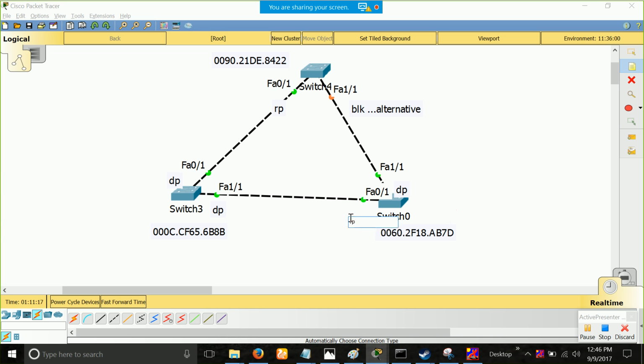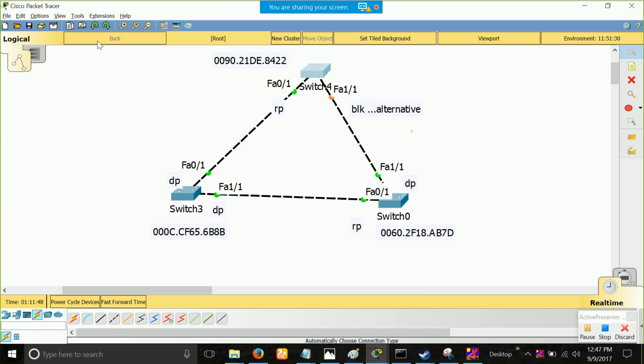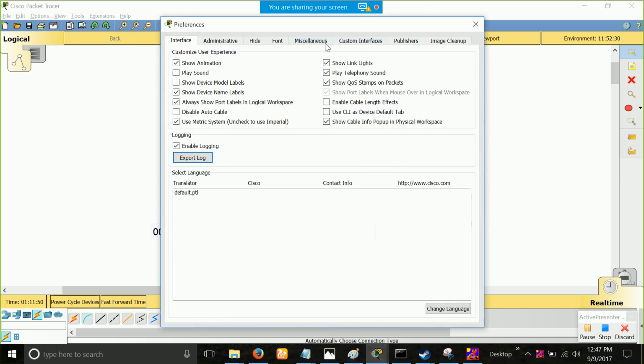So why I am showing you here, in packet tracer there is one good thing. You can make your own topology, and before connecting the wire you can do the algorithm, and afterwards you will go in the packet tracer, and packet tracer will tell you the state of each and every port, and it will even show you which switch is the root bridge. So let's just go here. First thing, we know on this switch 4, one guy is RP, one guy is block. Okay, before that I really want to change the format.